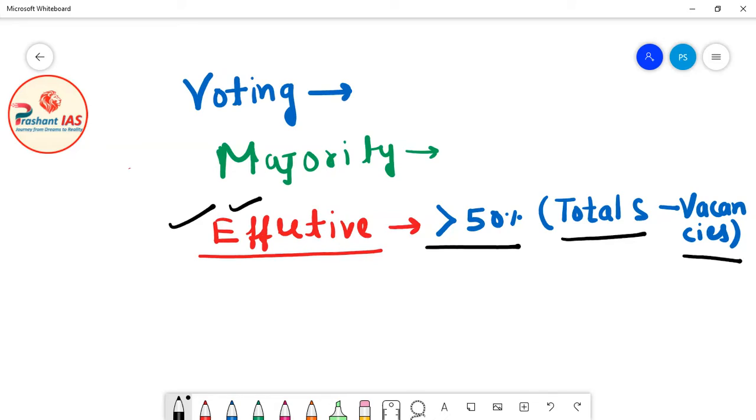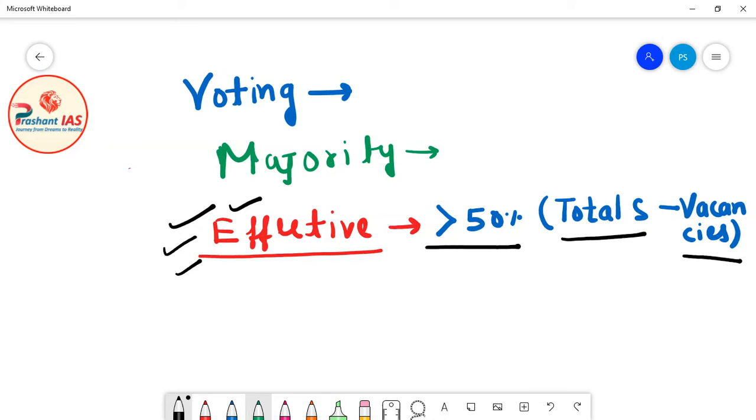So to pass the resolution asking for the removal of the vice president in Rajya Sabha, effective majority is needed. And what is the meaning of effective majority? Effective majority means more than 50% of the total strength of the house minus vacancies in the house.